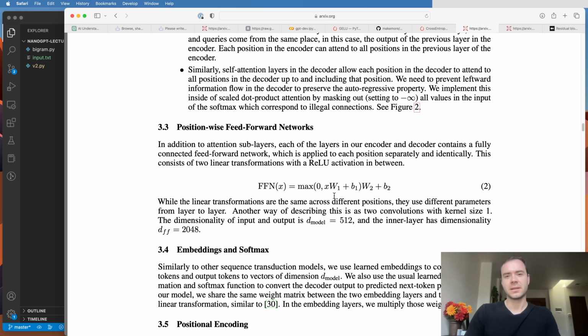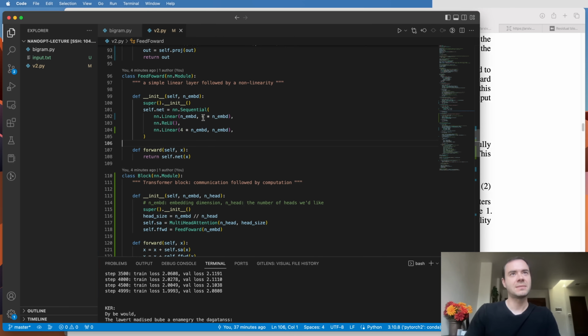And so the inner layer of the feedforward network should be multiplied by 4 in terms of channel sizes. So I came here and I multiplied 4 times n_embd here for the feedforward, and then from 4 times n_embd coming back down to n_embd when we go back to the projection. So adding a bit of computation here and growing that layer that is in the residual block on the side of the residual pathway. And then I trained this, and we actually get down all the way to 2.08 validation loss. And we also see that the network is starting to get big enough that our train loss is getting ahead of validation loss. So we start to see a little bit of overfitting.